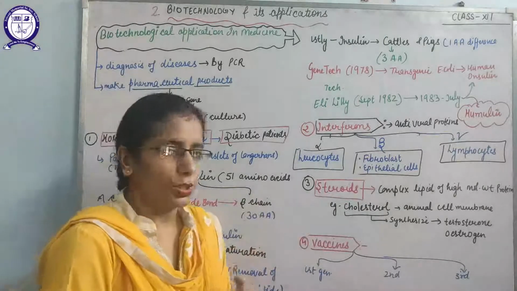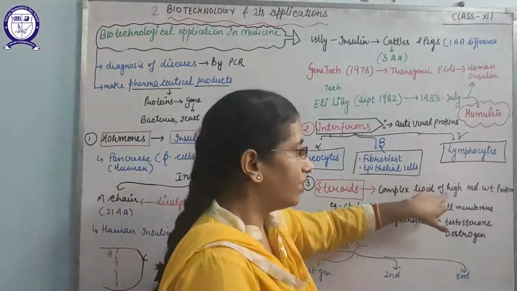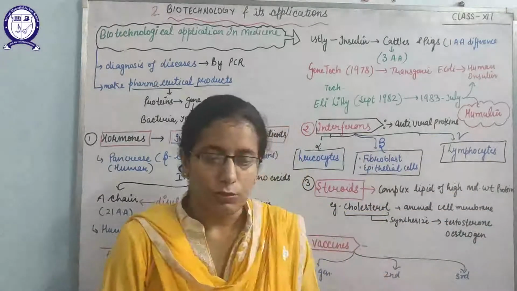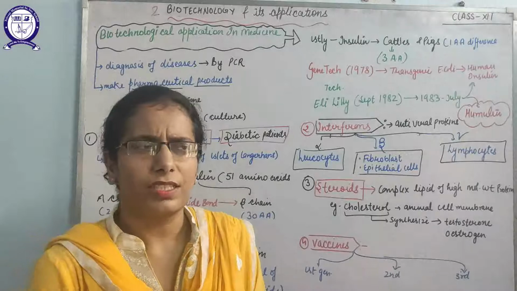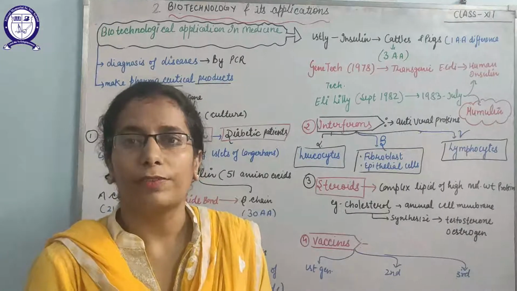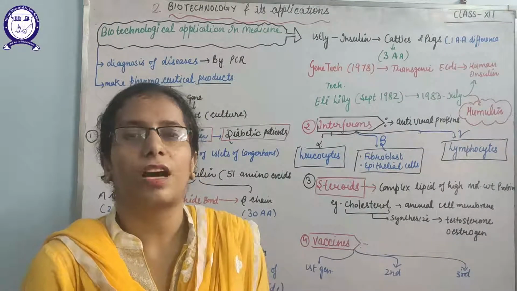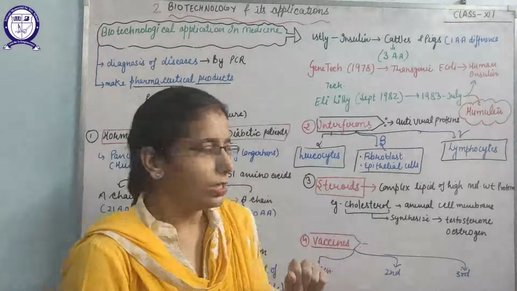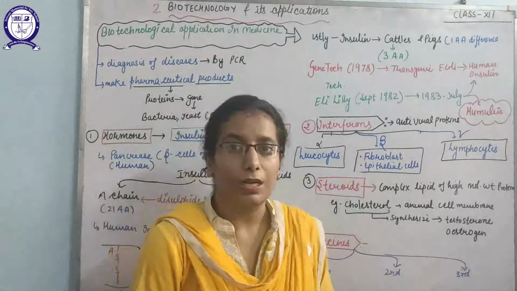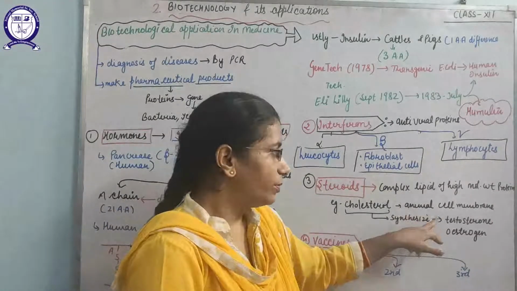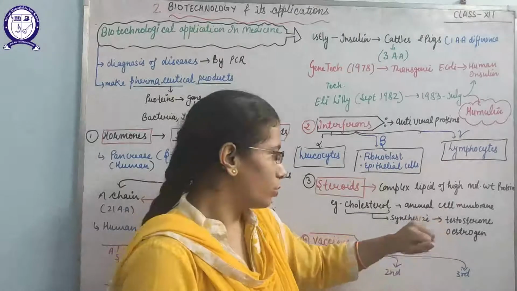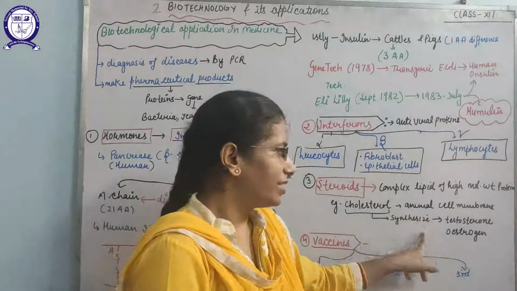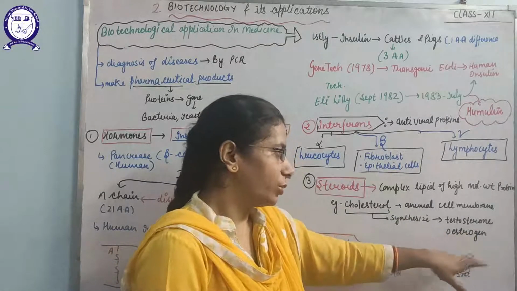Next we can say the steroids. Steroids are complex lipids of high molecular weight. These are of the same structure, made up of one 5 carbon ring structure and three 6 carbon ring structures. We can take the example of a steroid, cholesterol. Cholesterol is an important human and plant steroid that is also part of the animal cell membrane. This cholesterol also acts as a starting point for synthesizing the male sex hormone testosterone and the female sex hormone estrogen.